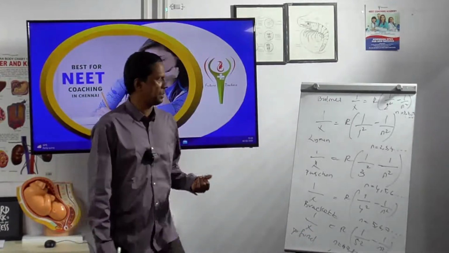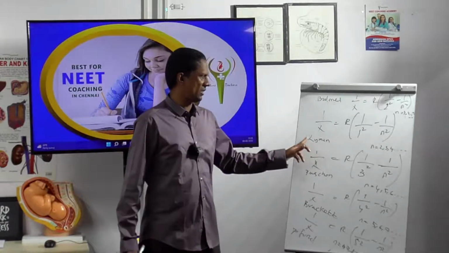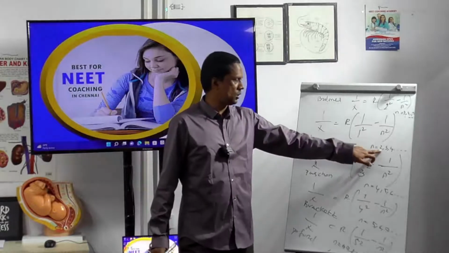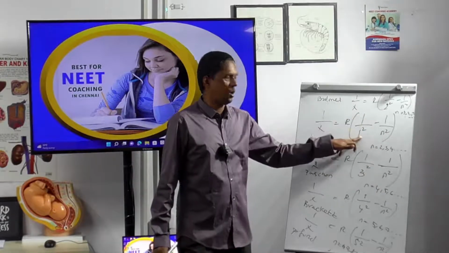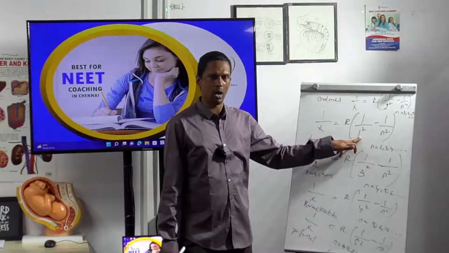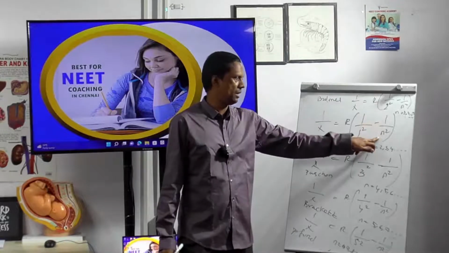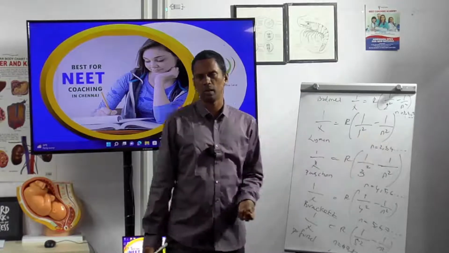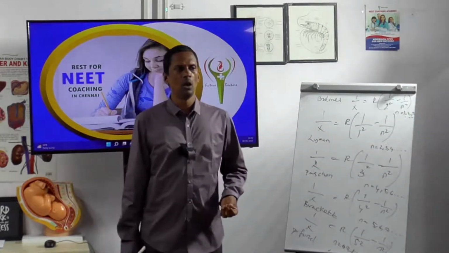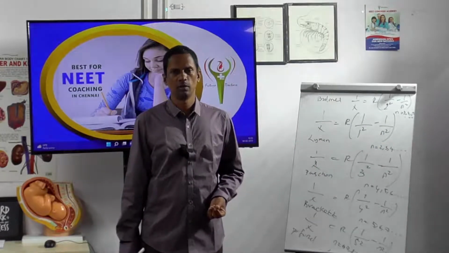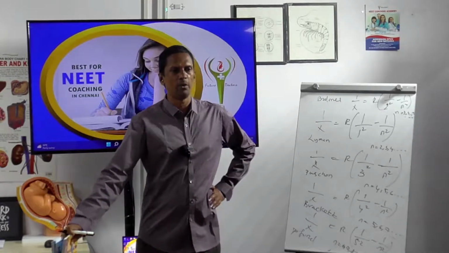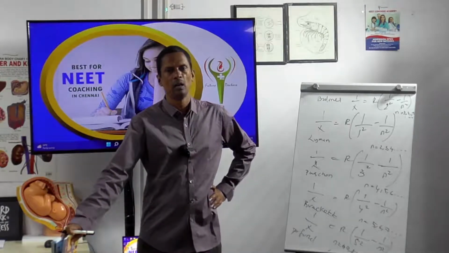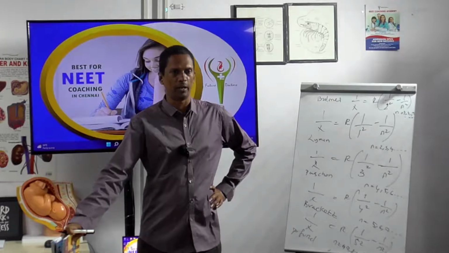For example, I am taking just Lyman, the first one. So the second level is 2. If I substitute 1 by 1 square, 1 by 1 square is 1, minus 1 by n square. The maximum value I substitute for n is 2. So 1 minus 1 by 4, which is 1 minus 0.25, is 0.75.